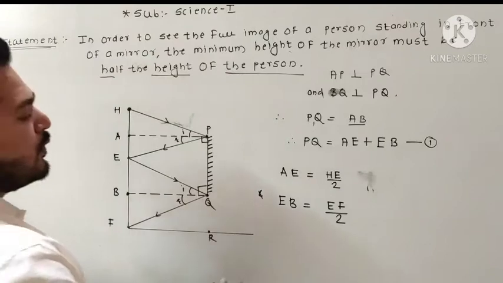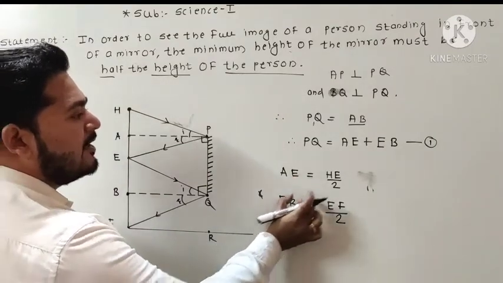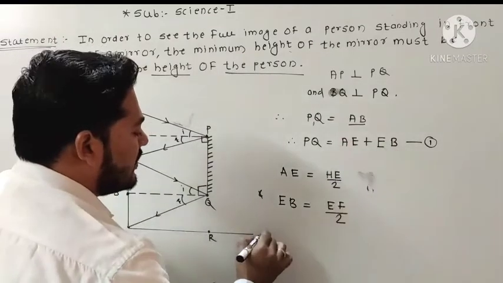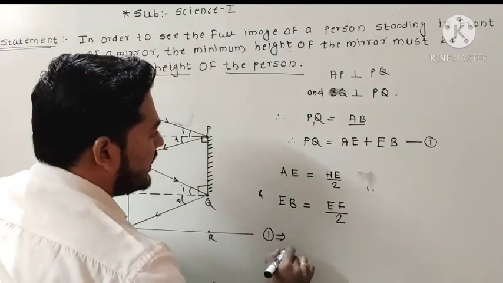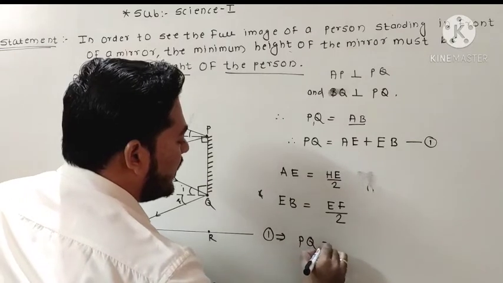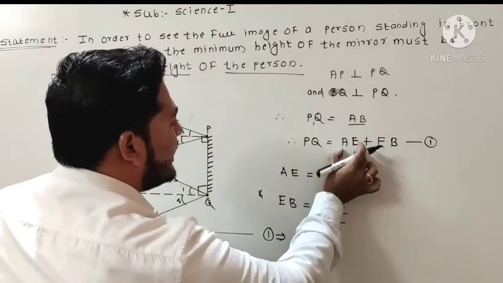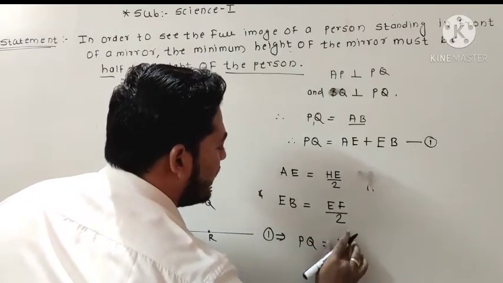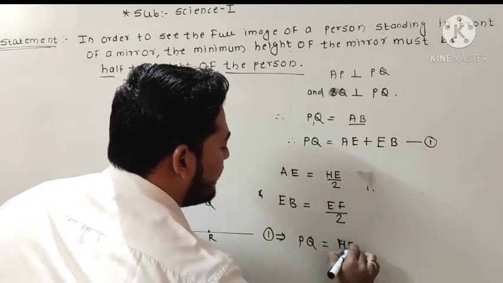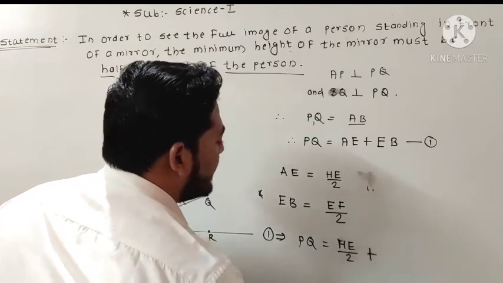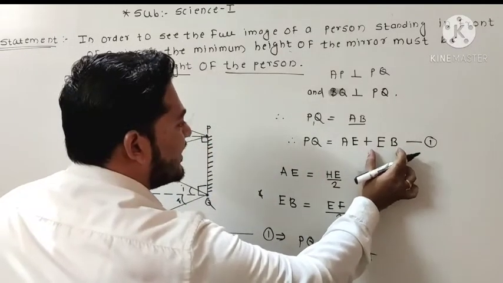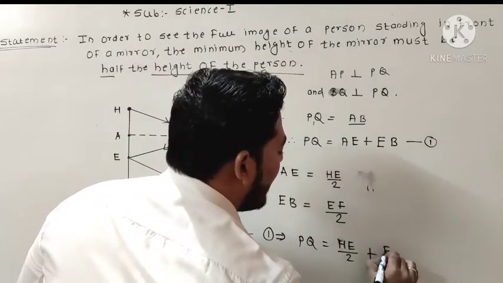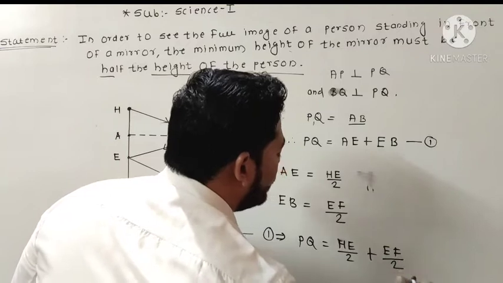Now we have both values, that is AE and EB. So put the two values in equation 1. So equation 1 implies PQ is equal to what? Instead of AE, we can write HE by 2 plus, instead of EB, we replace EB, which is nothing but EF upon 2.